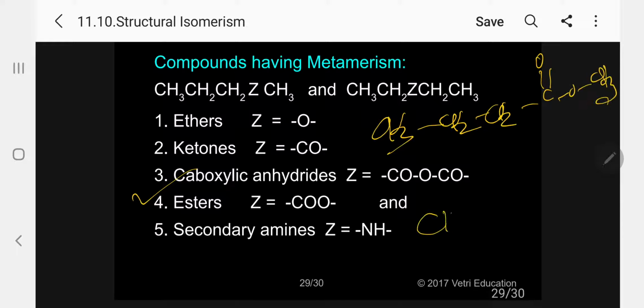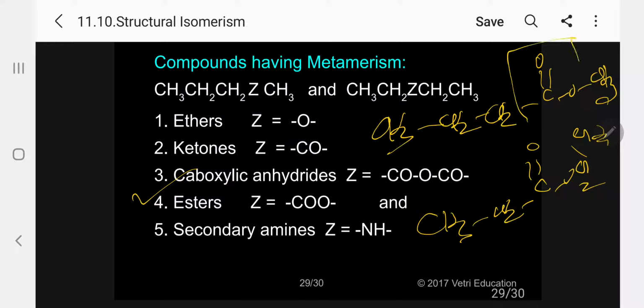The second case CH3, CH2, CO, CH2, CH3. First case, ester group in the center, right side 1, left side 3. The same case, in this case, both sides 2 carbon atoms.